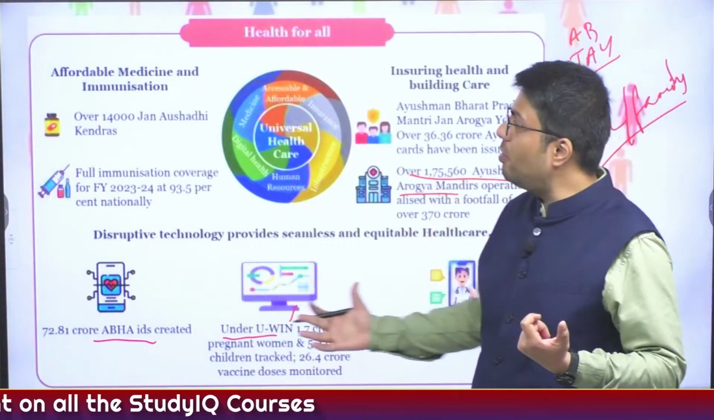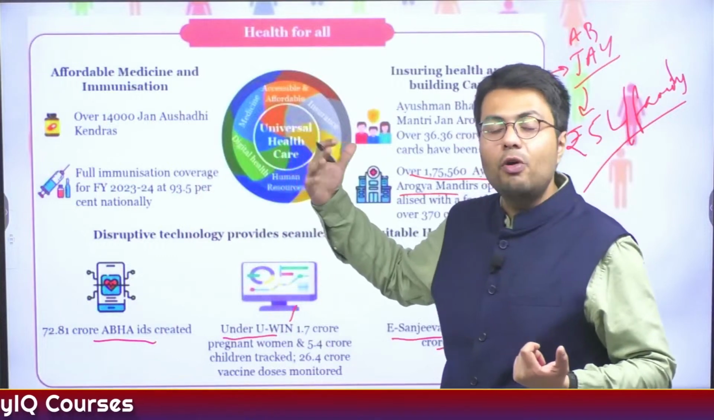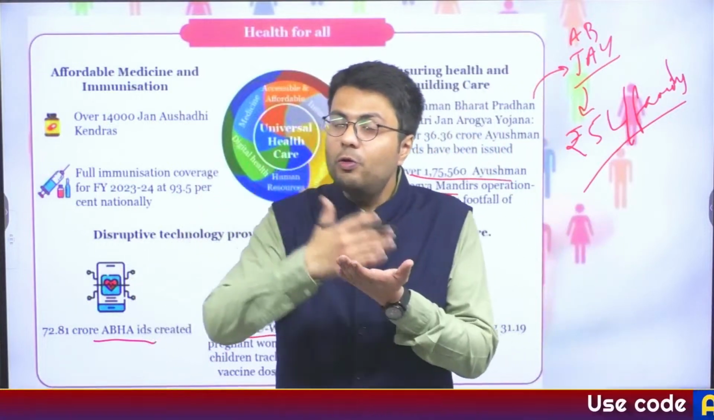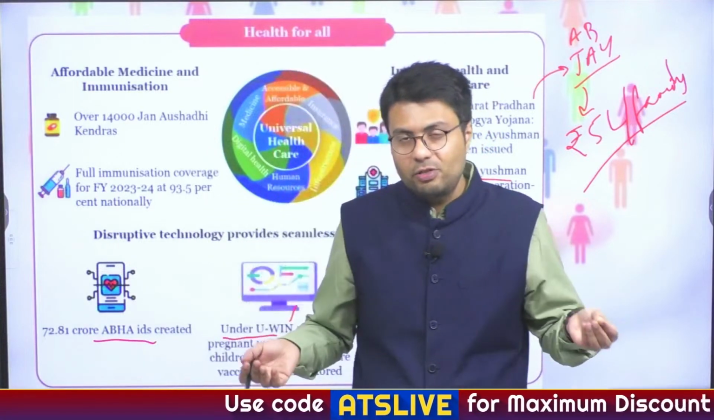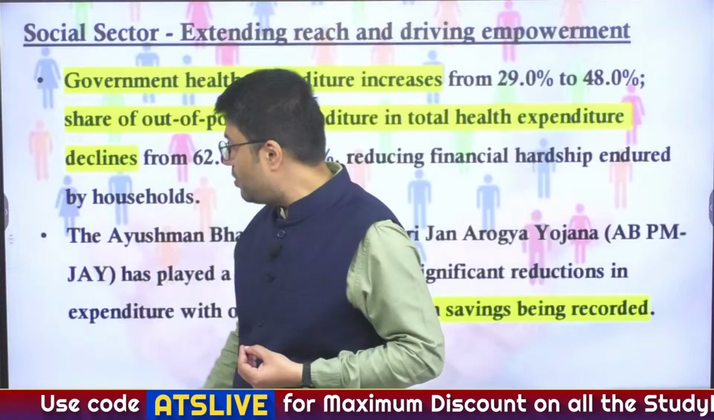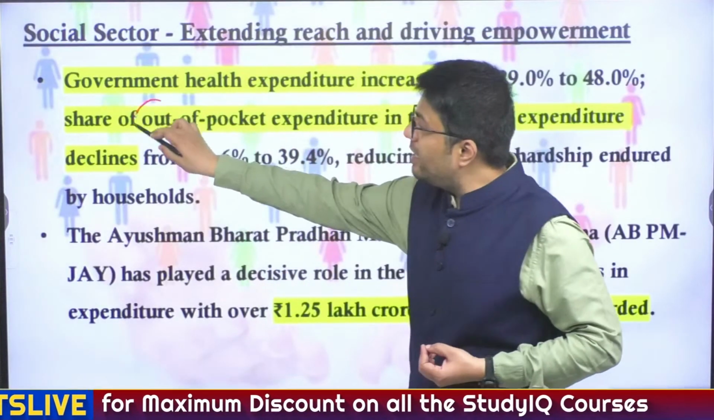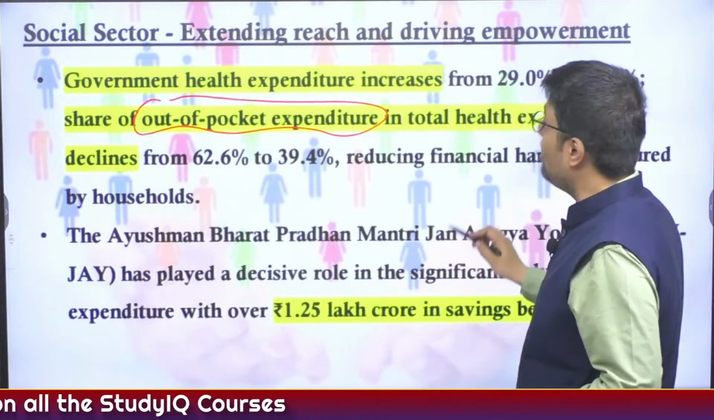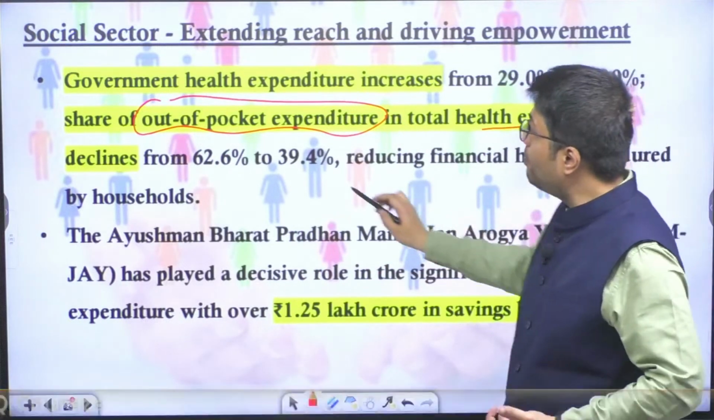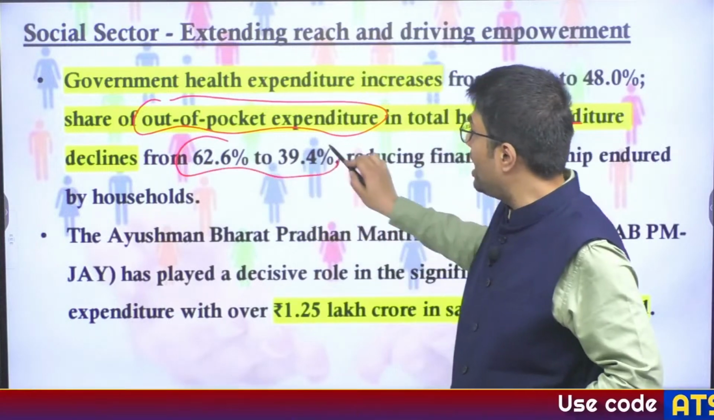So this is how the government has undertaken development of its healthcare services and also provision of these services to the people who have not had access to affordable medical services. And because of these services, the out-of-pocket expenditure of people on medical and healthcare related costs has actually reduced from 62.6% to 39.4%.